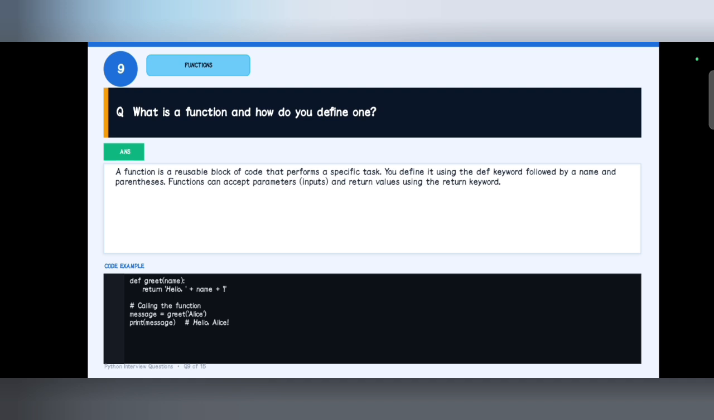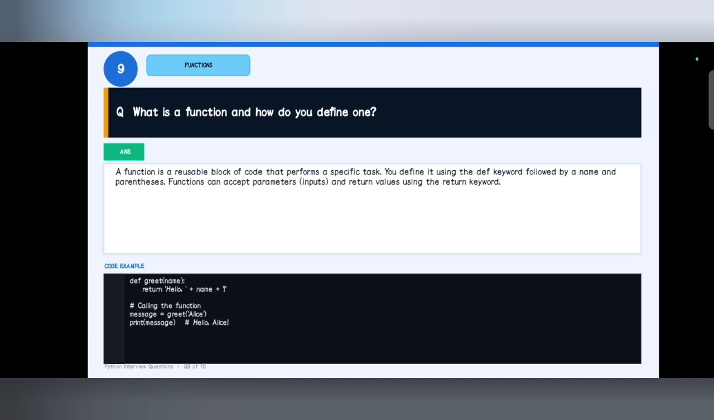Here we can see an example: def greet(name): return hello plus name plus expression. Here def is a keyword which is used to create the function, greet is the function name, and name in greet is the parameter. It will return hello plus name plus expression.